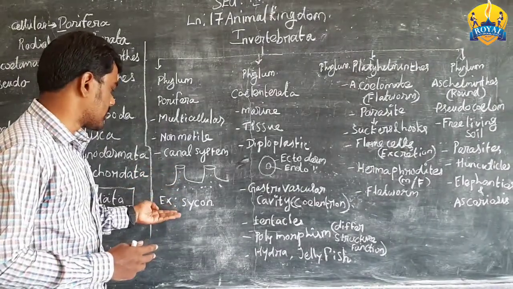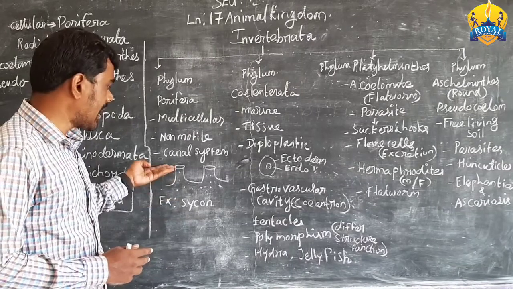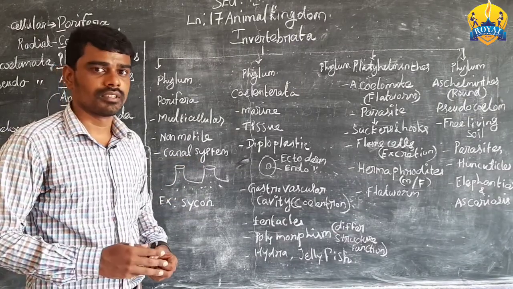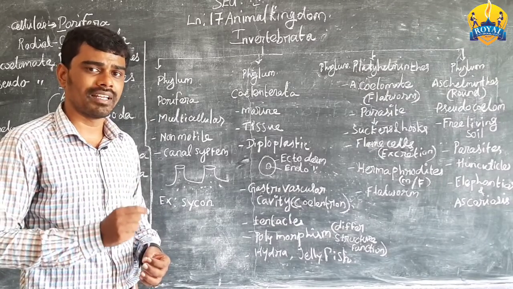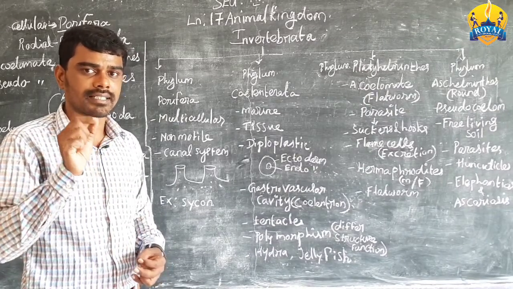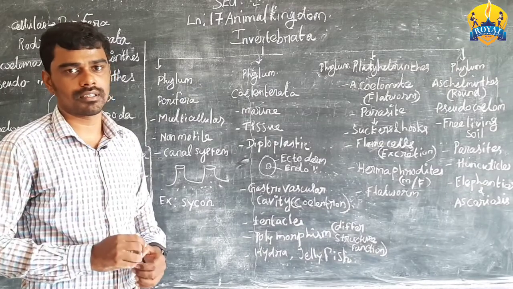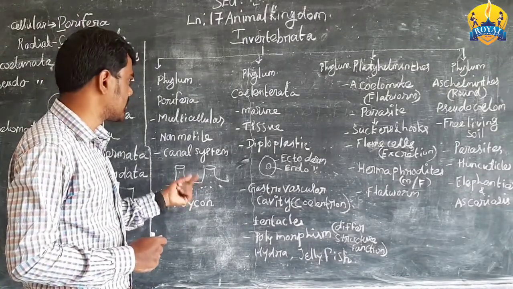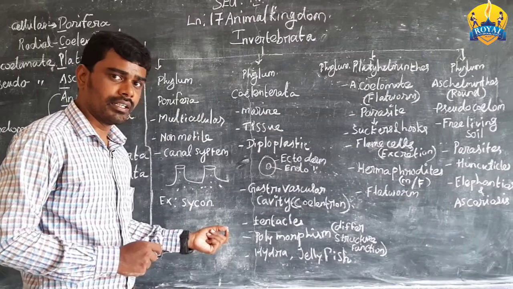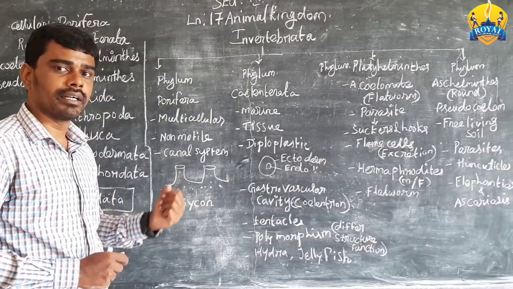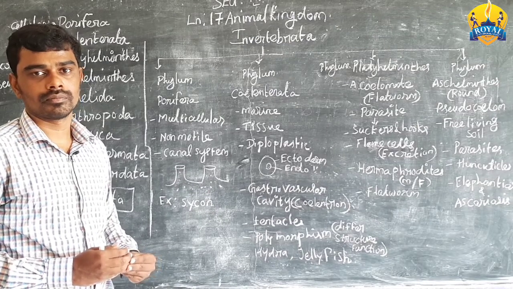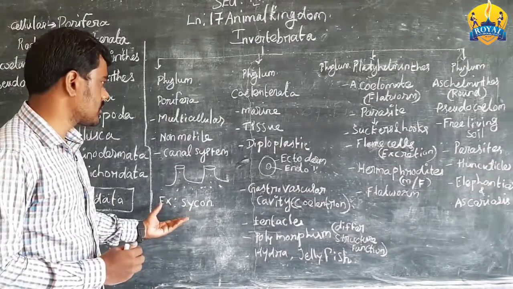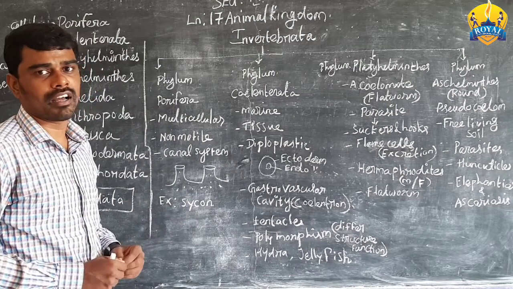That is Sycon. A canal system is present. Canal system means the whole body has a body cavity there, and through it they gain oxygen from the water. That is Sycon, which is known as phylum Porifera.